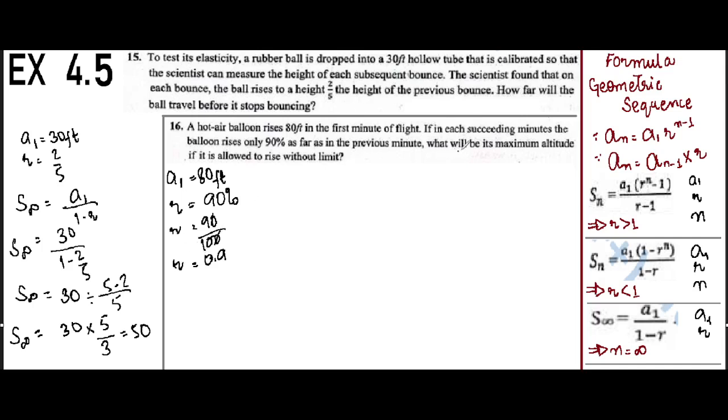What will be its maximum altitude if it is allowed to rise without limit? For maximum altitude, we have to find the sum to infinity, which is equal to a1 over 1 minus r. It is equal to 80 over 1 minus 0.9, and this is equal to 800. So it is able to rise 800 feet if it is allowed to rise without any limit.